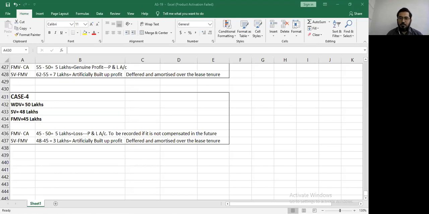So that will go to the profit and loss account. So Raj, the answer to your question is profit and loss account.